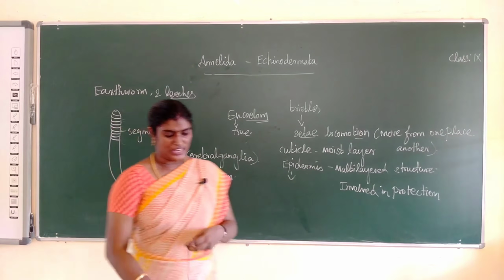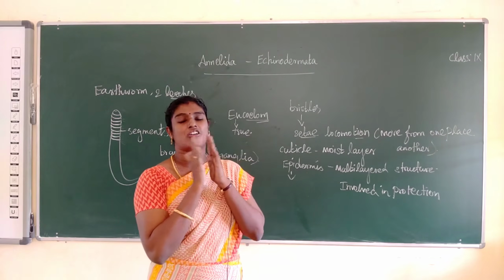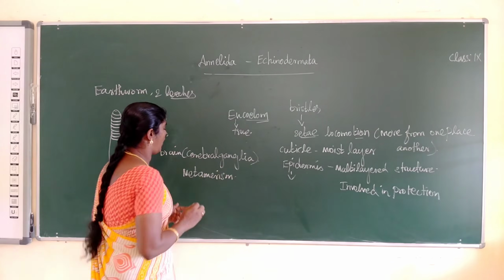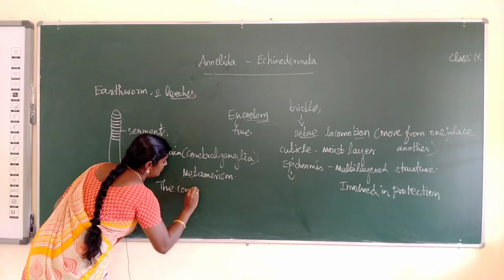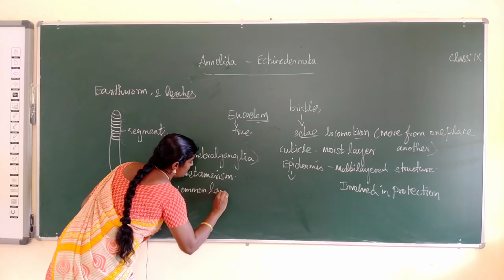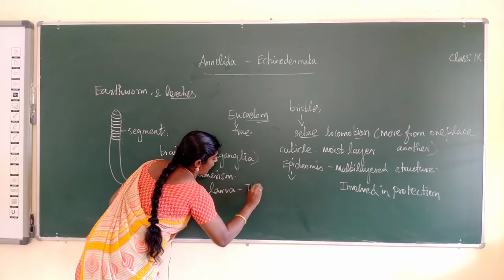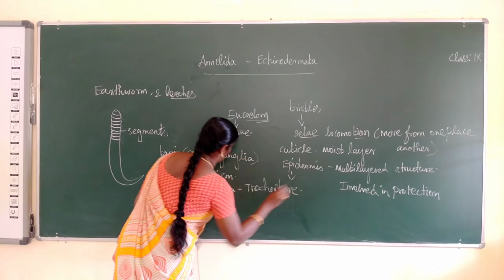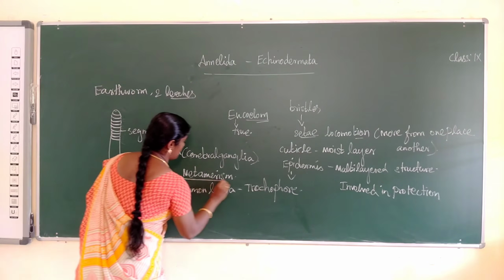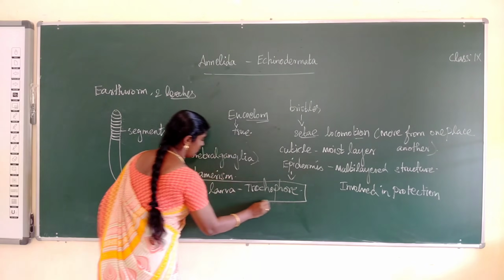Next, the main point: the common larva name is Trochophore larva. It is a very important word, note it down.